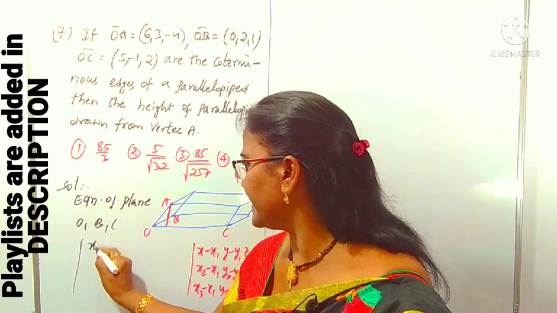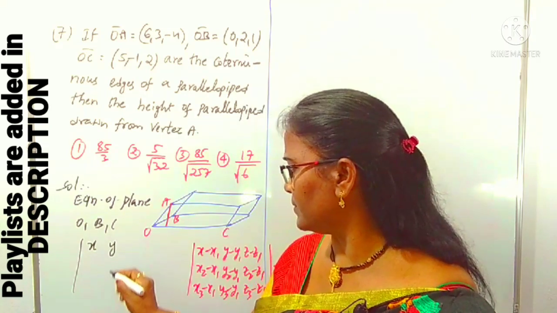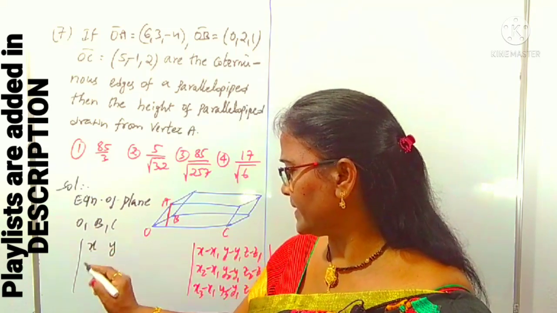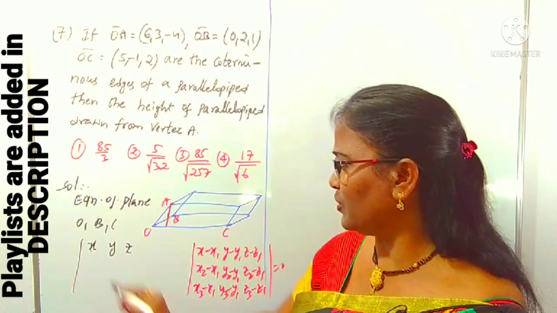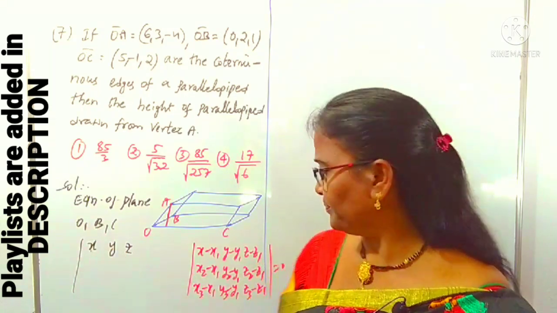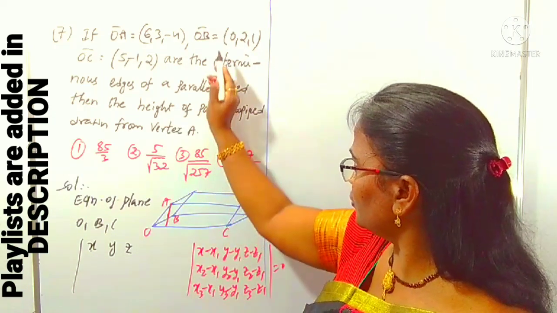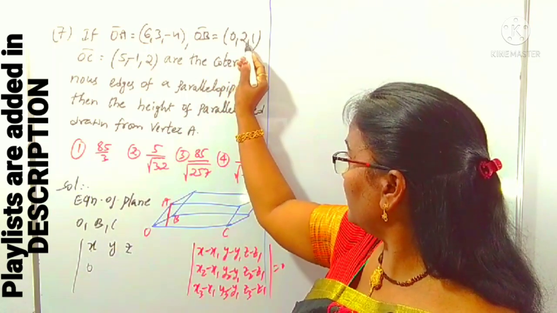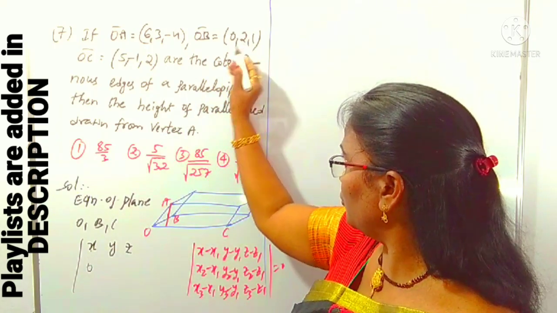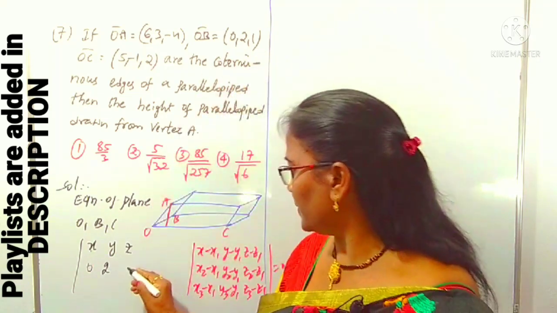Right, x minus x1 means x minus 0 is x, y minus 0 is y, z minus 0 is z, because O is the origin. So the first row is x, y, z. Second row: x2 minus x1. x2 means the B point, so we use 0 minus 0 is 0. y2 minus y1 is 2 minus 0 is 2, and 1 minus 0 is 1.